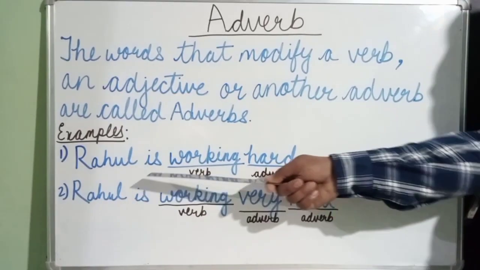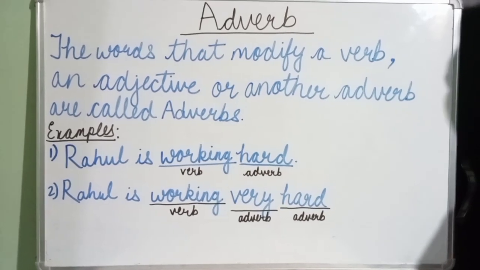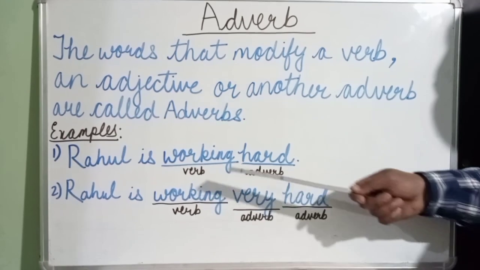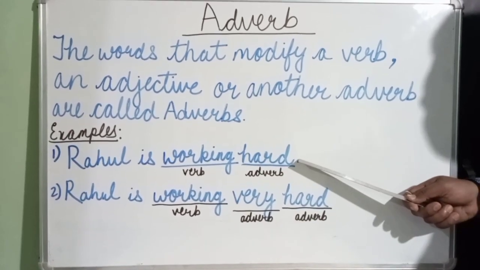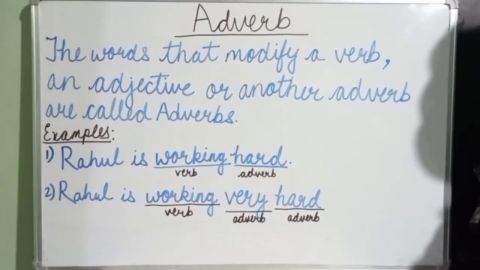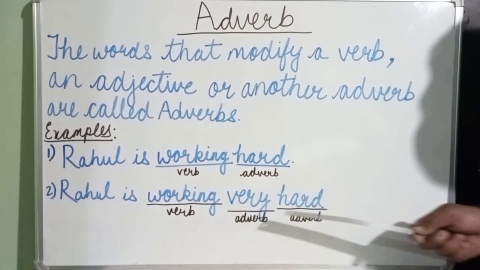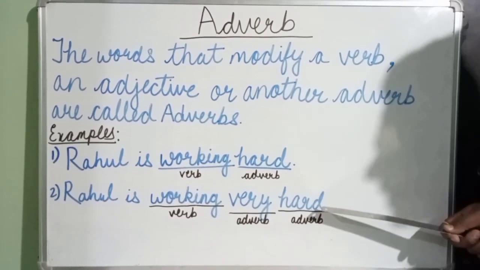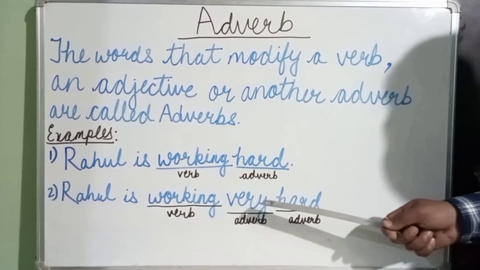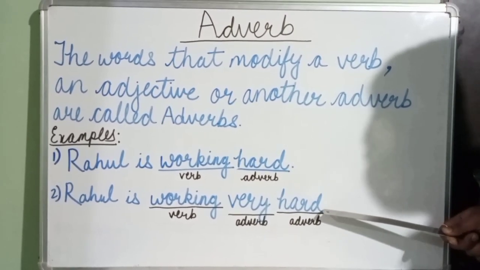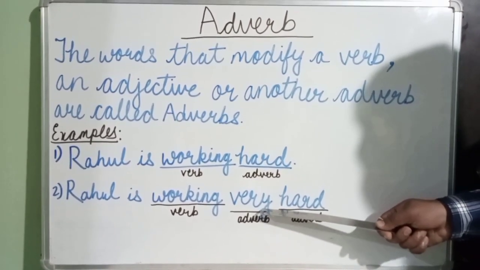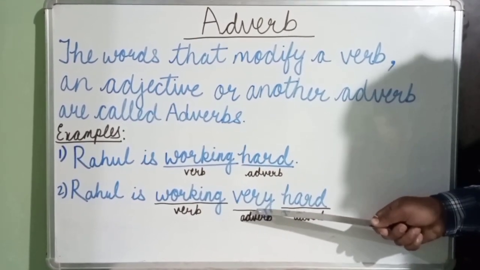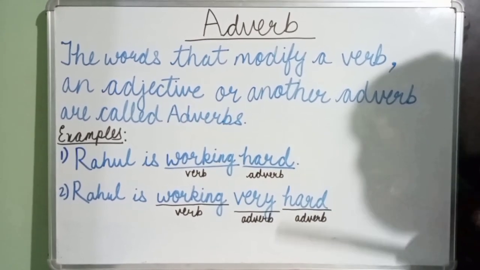Example 1. Rahul is working hard. Here, working is verb and hard is modifying the verb working. So, hard becomes our adverb. Example 2. Rahul is working very hard. Here, working is verb and hard is already an adverb and very is modifying this adverb hard. So, very becomes adverb. So here, the adverb very is modifying another adverb hard.